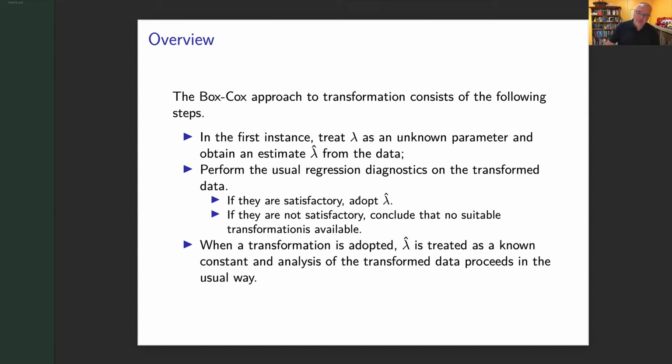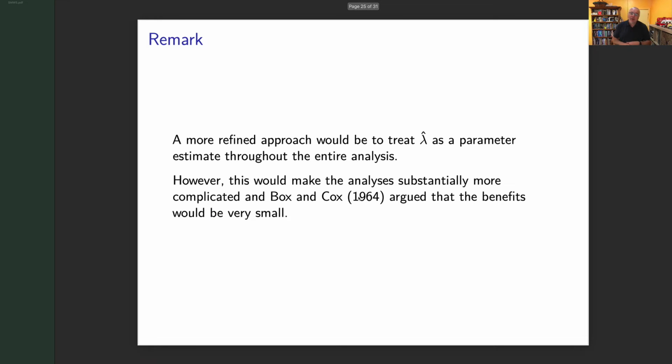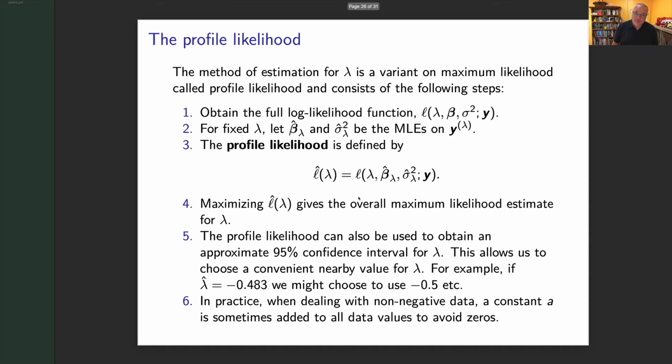Let's try something else. What we do is, once we have that lambda hat, we assume it's a constant. We just put it in our model as if it's a constant, and then we go in the standard way. We could treat lambda hat as a parameter estimate through the entire analysis, but when Box and Cox wrote the paper in 1964, they said, well, that's better, but the extra complication doesn't make it that much better, so don't bother.